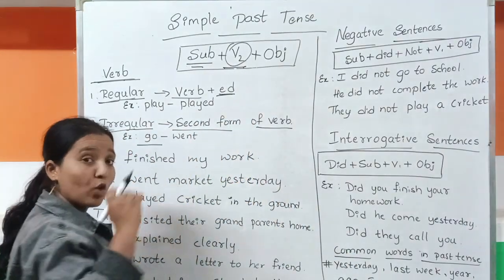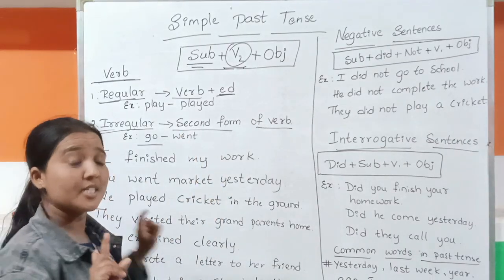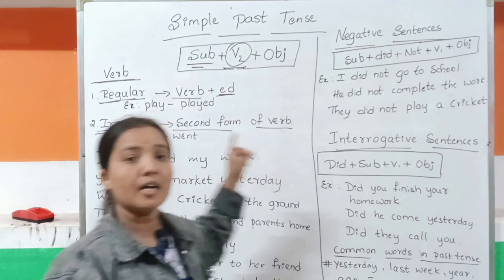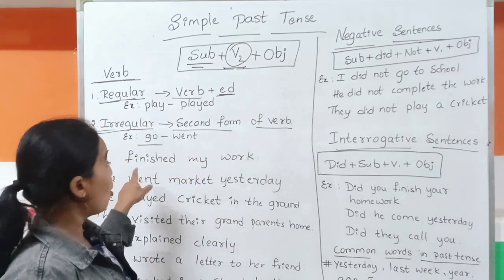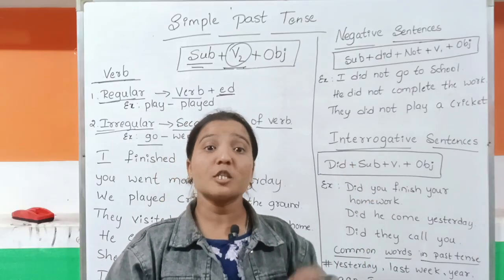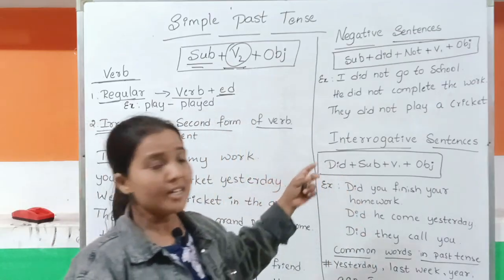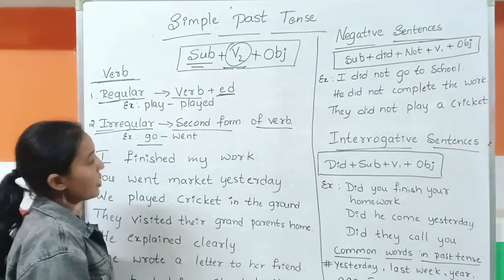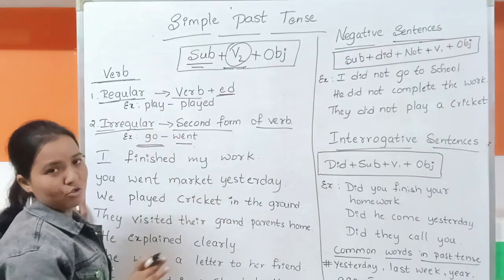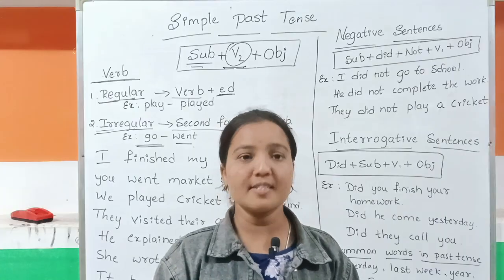ಕೆಲವೊಂದು verbs ಬರ್ತವೆ, ಅವು ed forms ಇರಲ್ಲ, right? Without ed form, the structure totally changes in the second form. So we consider that the irregular verb. Like what? Go, went, speak, spoke, right? And eat, ate. Sing, sang. So like that we have, right? Go, went. Here I have given one example. So this much you understood for regular and irregular. There is no confusion. And if you have a confusion, just comment below.